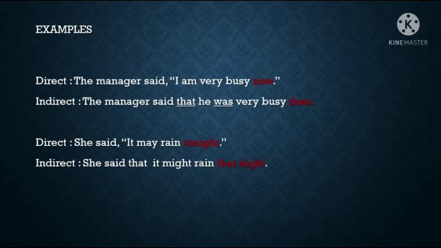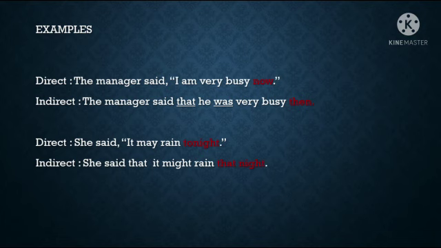Let us see the example now. The manager said, "I'm very busy now." How to change it into indirect speech? First, you have to look at the reporting verb. The reporting verb is in past tense. Said is the past form of the verb say. So, we should change the tense also when we convert direct speech into indirect speech.